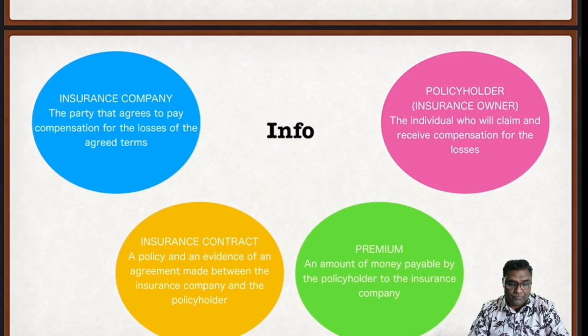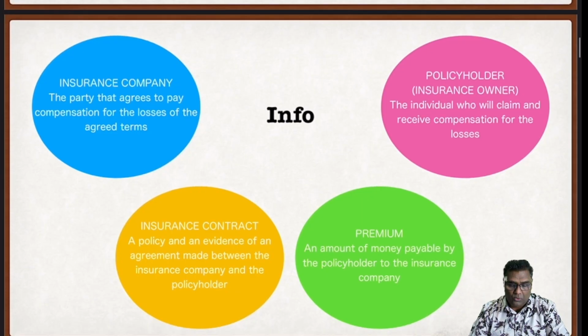Insurance company: the party that agrees to pay compensation for the losses under the agreed terms. Policy holder: the insurance owner, the individual who will claim and receive compensation for the losses. Premium: the amount of money payable by the policy holder to the insurance company. Insurance contract: what's an insurance contract? It is evidence of an agreement made between the insurance company and the policy holder.